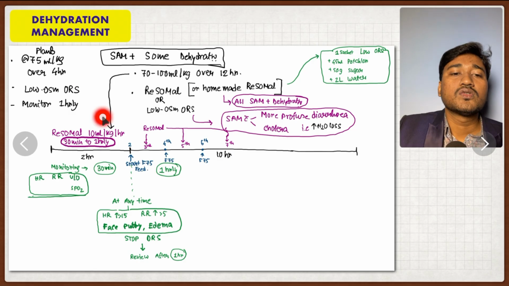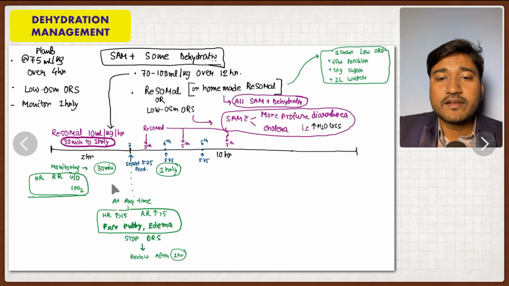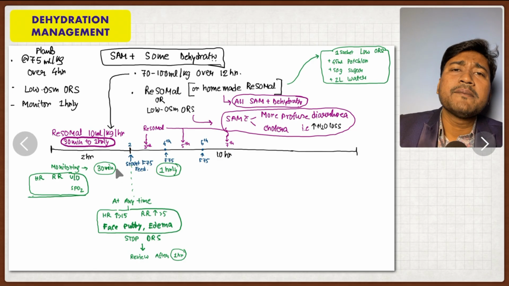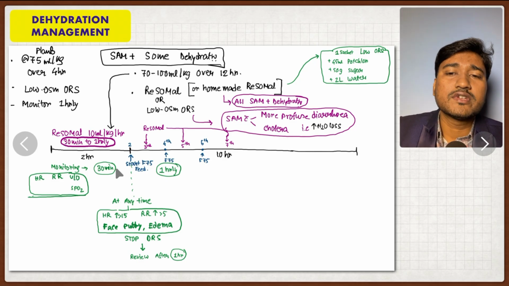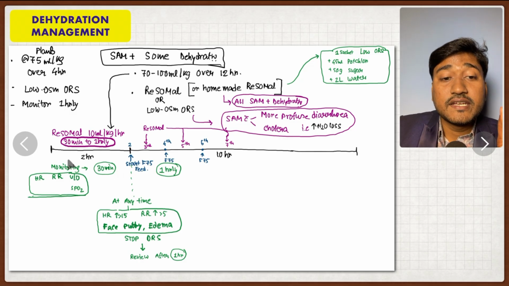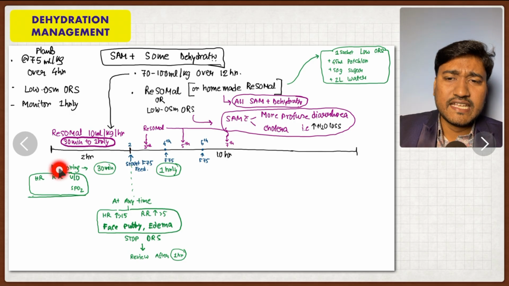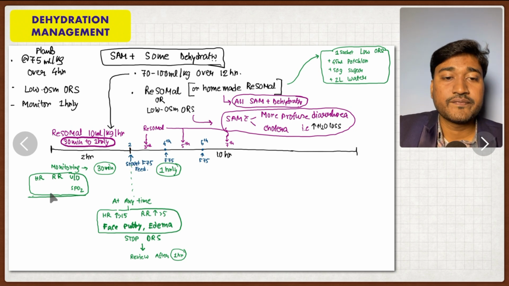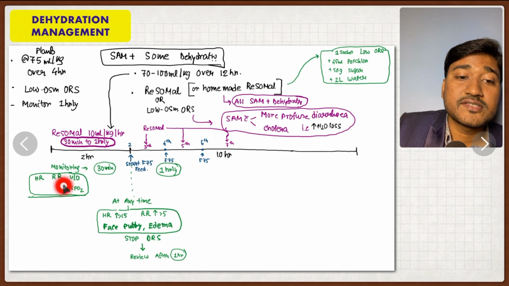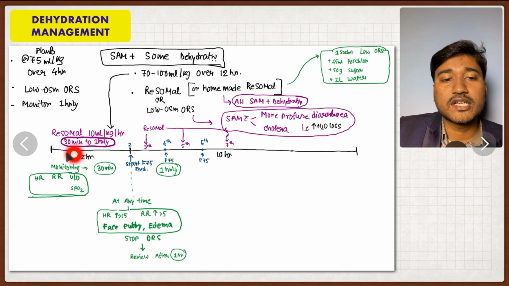Okay, so Resomal should be given in the initial 2 hours every 30 minutes. And what is the dose? Usually 5 to 10 ml per kg in each feed every 30 minutes in the initial 2 hours. We usually start with 5 ml per kg, 5 ml per kg every 30 minutes for the initial 2 hours. And heart rate, respiratory rate, urine output, and SpO2 should be monitored.